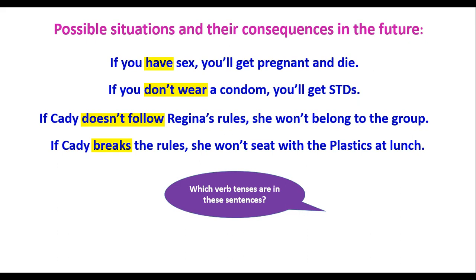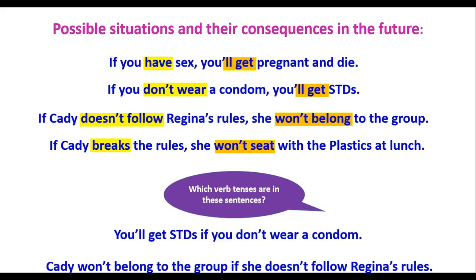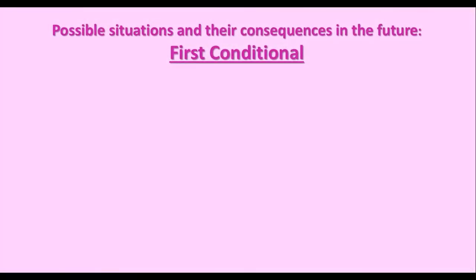In the consequence clause, we are going to use will because we are talking about consequences in the future. It doesn't matter how you wrote the sentence. If you change the order, you're going to keep the present simple in the if clause and will in the consequence in the future. Okay? This is the first conditional.